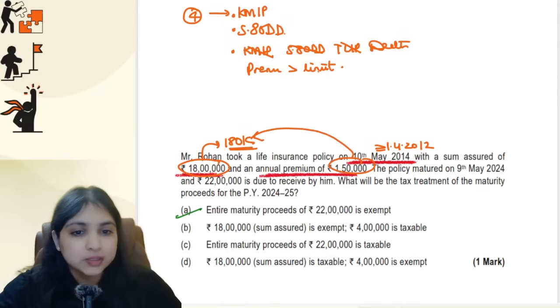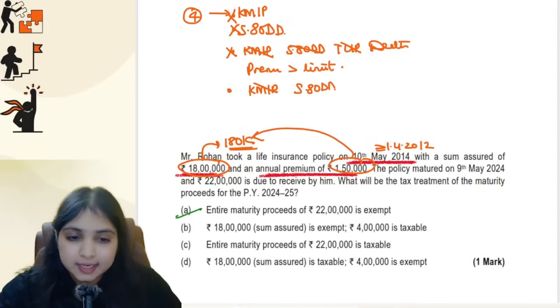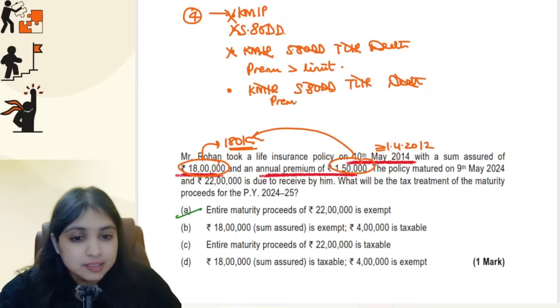So is the premium more than the limit? No. So even this situation will not apply. The last situation is that, again the same thing, none of these 4 situations apply. That is, it is not KMIP, it is not an 80DD policy, it is not a term life insurance policy, and money is not received upon death also. The premium is within the limit.